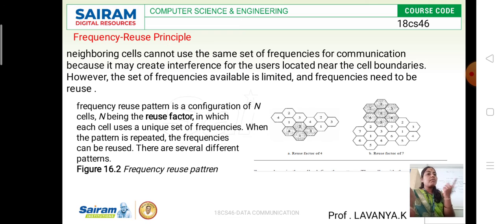When it differs a lot, only for adjacent cells will the frequency be different. Otherwise the frequency is not different. And here each cell size will be 100 meters. Each cell is 100 meters. That is the size, the 100 meters of area is going to consist of one cell.